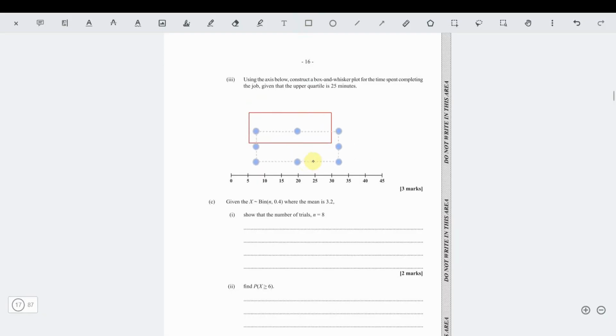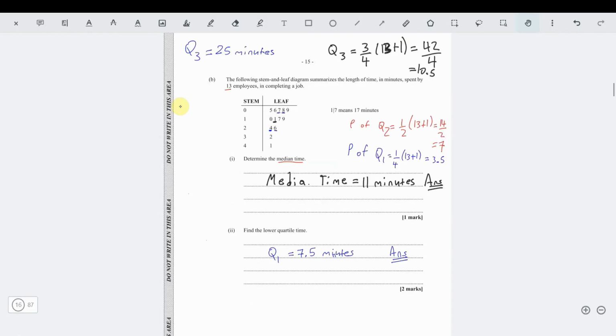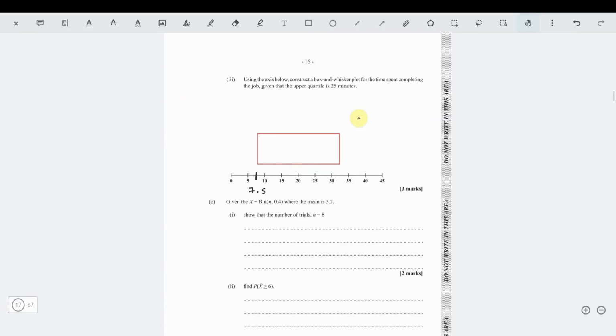We want to move it to 7.5, somewhere here. And then our upper quartile was 25 minutes. We don't want it to extend too far. We're going to 25 minutes. This is our upper quartile.